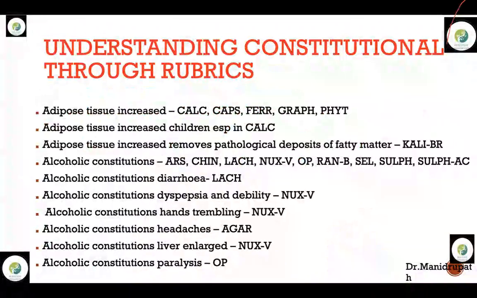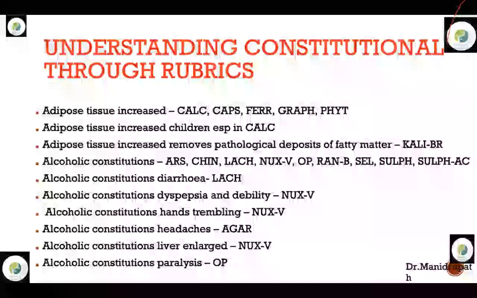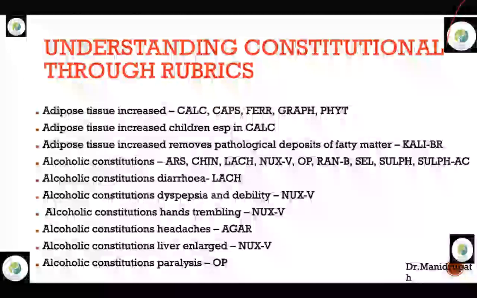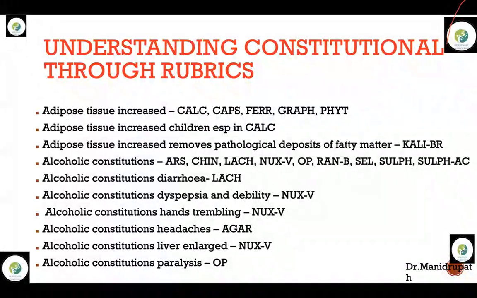Now, coming to the next, alcoholic constitutions, hand trembling. That is Nux vomica as well, with trembling. If there is trembling with a lot of anger, it can be Staphysagria. So this is how, if some word has been read in your materia medica, you differentiate it with some other remedies. That is how materia medica is studied. Alcoholic constitutions with headache, that is Agaricus muscarius, a fungal remedy.